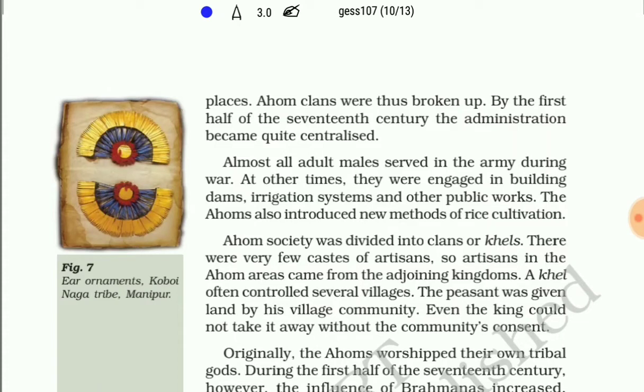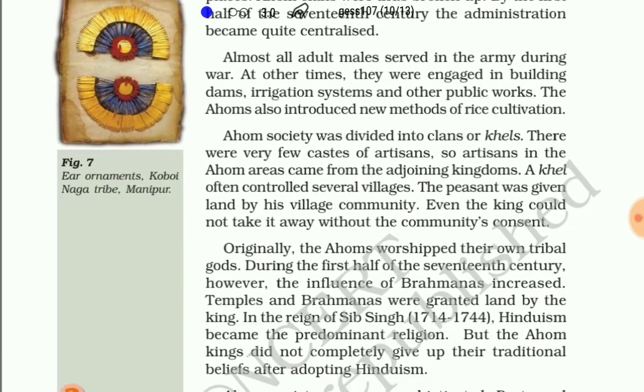But by the first half of the 17th century, the administration became quite centralized. Almost all the adult males served in the army during war, because the state used to ask for the paiks, who were actually forced labor, and they used to force the paiks to work for them. They were engaged in building dams, irrigation systems, and other public works. The important thing here is that the Ahoms also introduced a new method of rice cultivation.